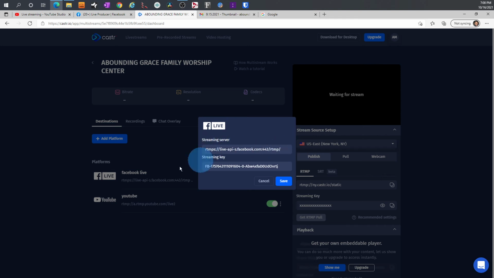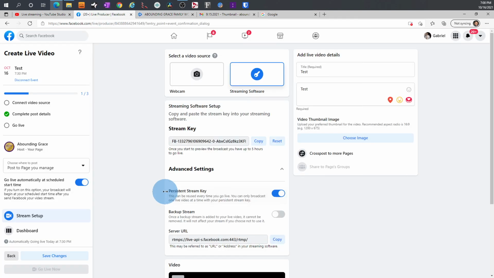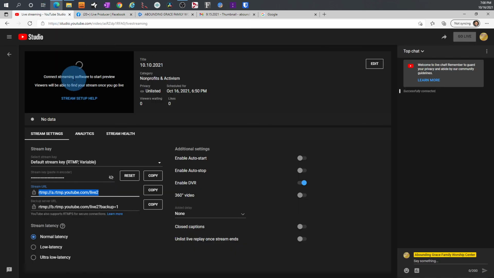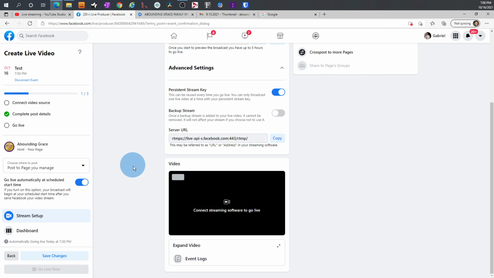You do the same thing with Facebook. It'll show you a streaming server and a streaming key. So you proceed to copy that server and copy that key. So since this is toggled to be persistent, this shouldn't change from week to week. But if you're not getting the feed to come into Facebook, if you're not getting the feed to come into YouTube, then you just verify your keys.